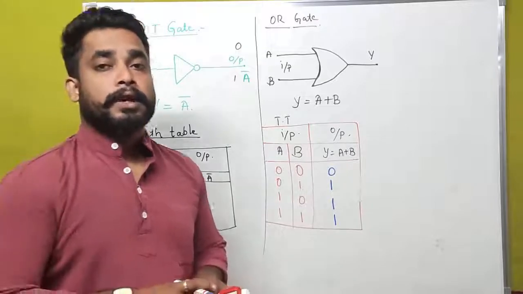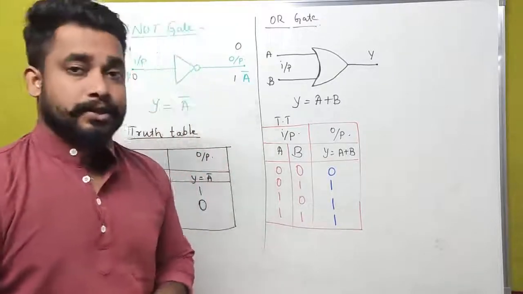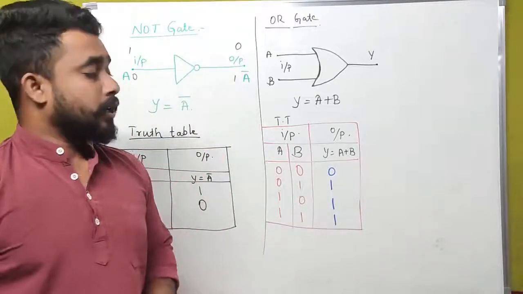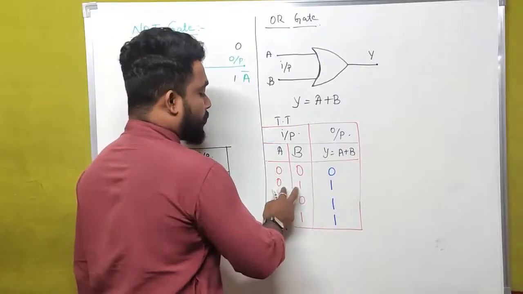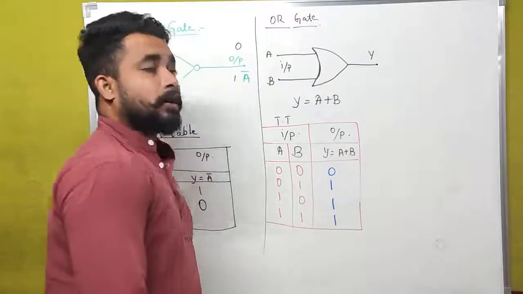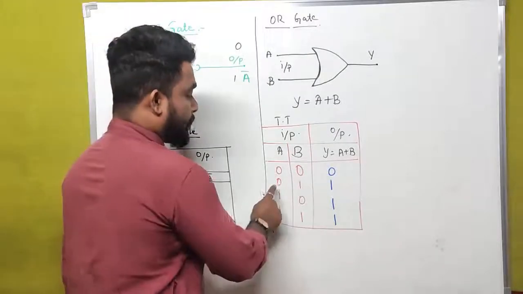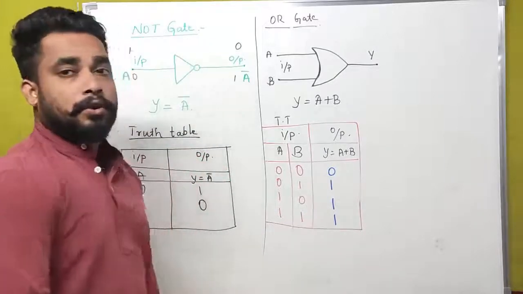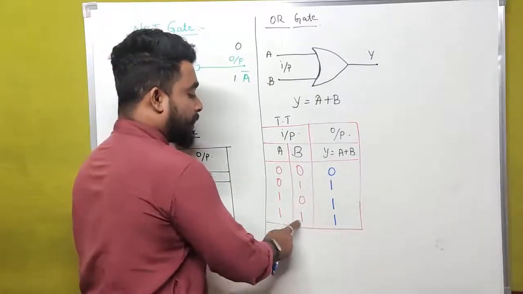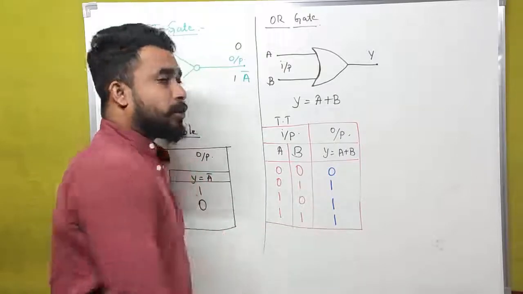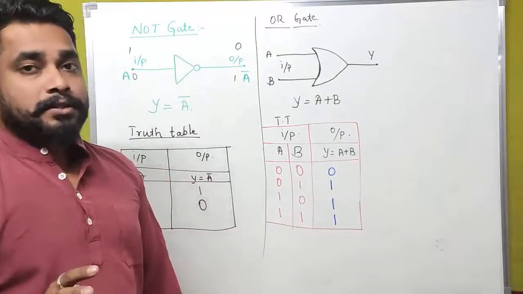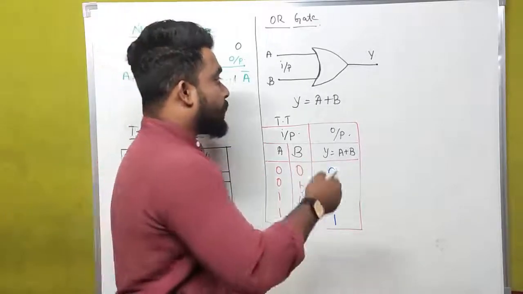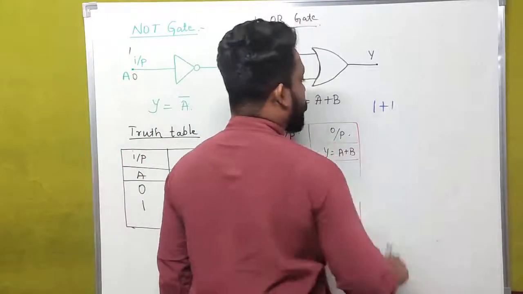If any one of the inputs is in high state, then the output should also be in high state, or 1 state. Here we can also put this input system into a Boolean algebra expression. For example, 0 plus 1 is equal to 1 here. 1 plus 0 is equal to 1 here. But in case of the binary number system, 1 plus 1 is not equal to 2, because in the binary system we should write only in terms of zeros and ones. 2 won't come.